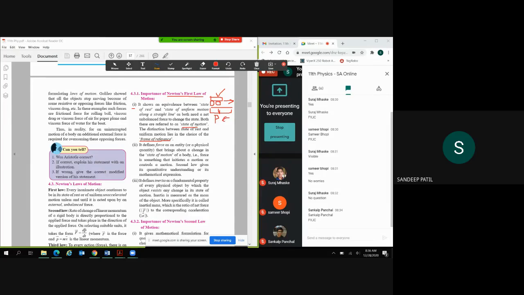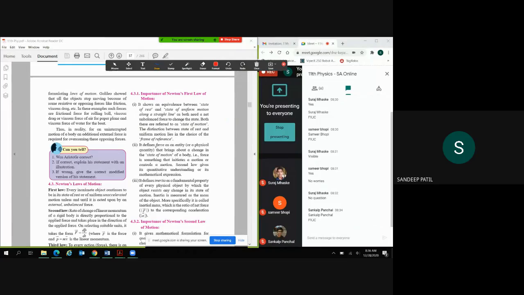So it is always the choice we make of the frame of reference. That's what this sentence says: whether a body is in motion or at rest, we can decide from the frame of reference we are taking. Hopefully you're clear about this frame of reference.